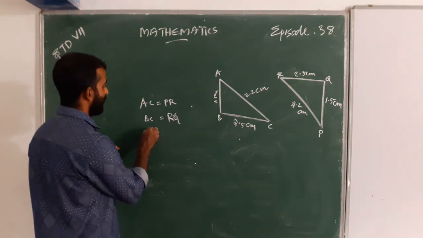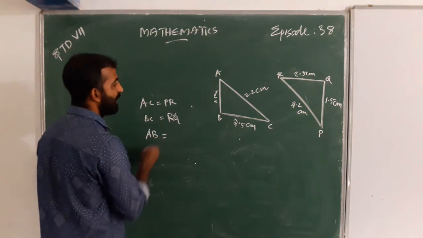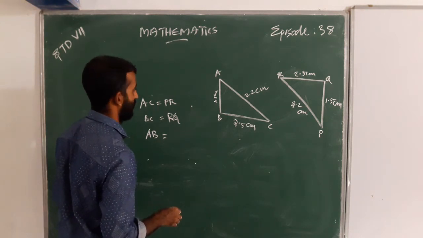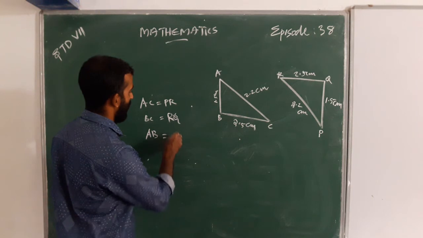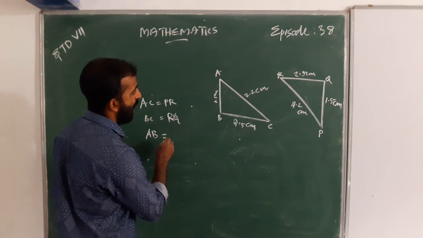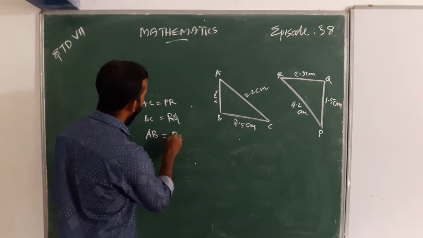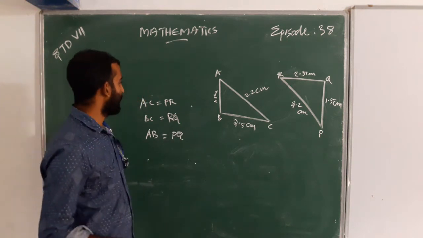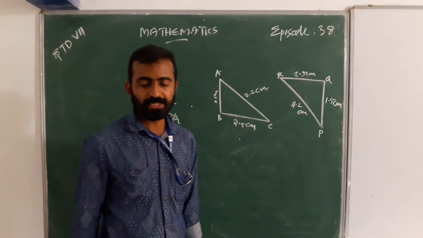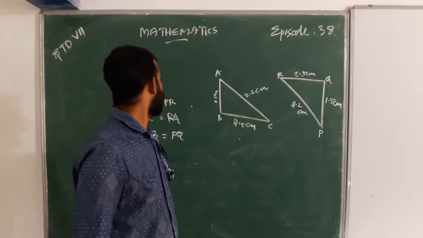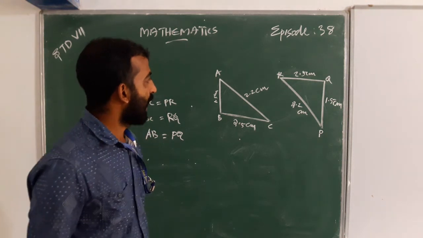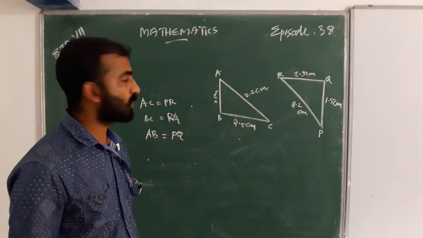And AB equal to PQ. These lengths are the same. AC is 2.2 centimeters, and PR is also the same length.